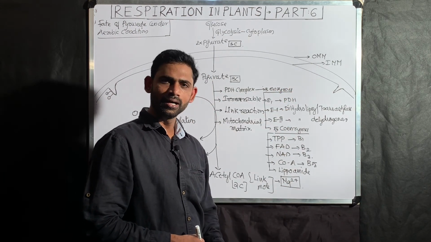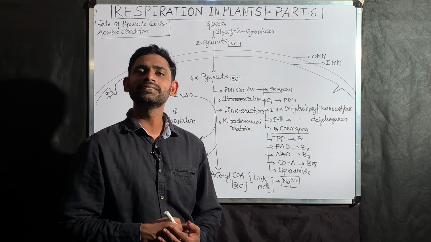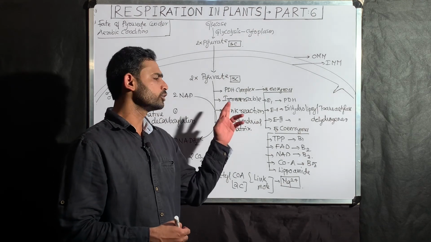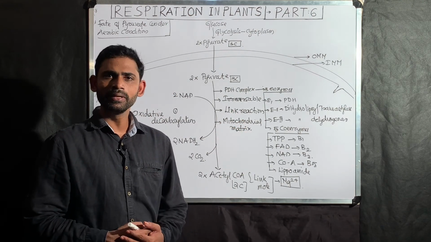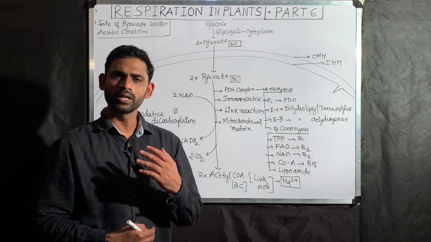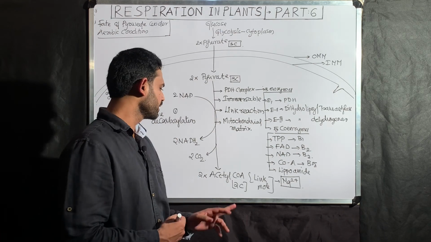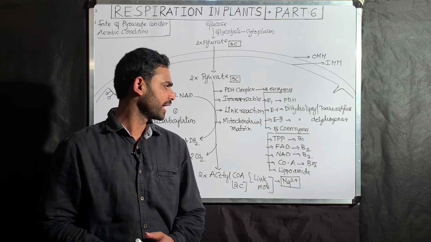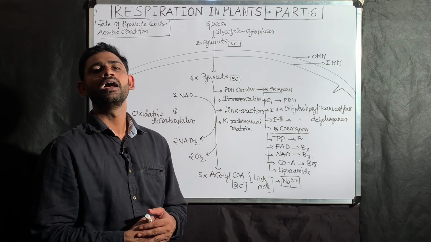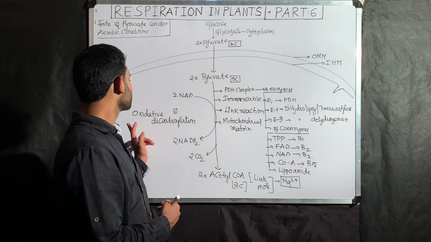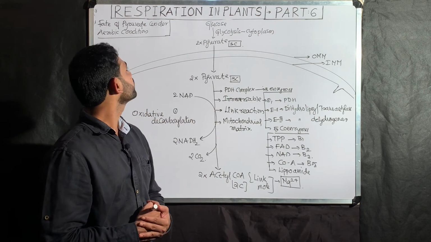All together it is called the pyruvate dehydrogenase enzyme complex, uniquely present in the mitochondrial matrix, which mediates one irreversible reaction, the conversion of pyruvate into acetyl-CoA. This reaction is an example of the first oxidative decarboxylation in aerobic cellular respiration. This is the fate of pyruvate.